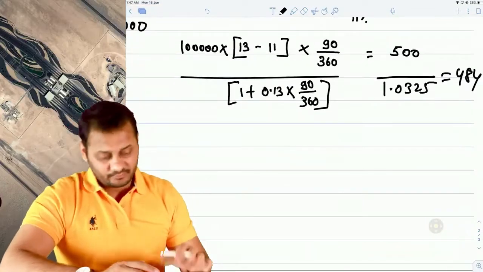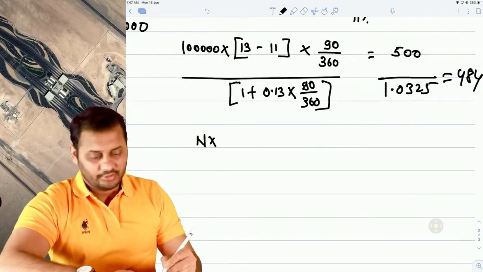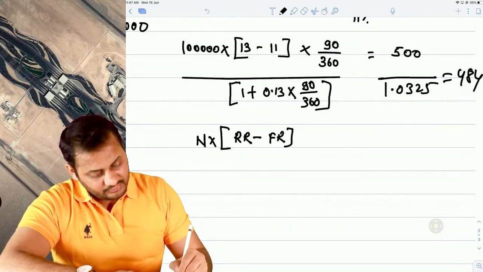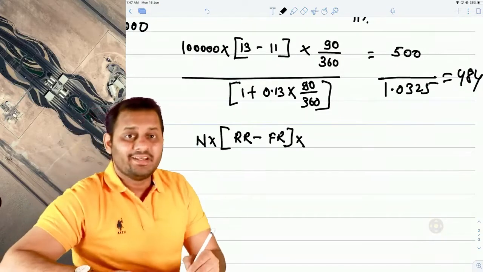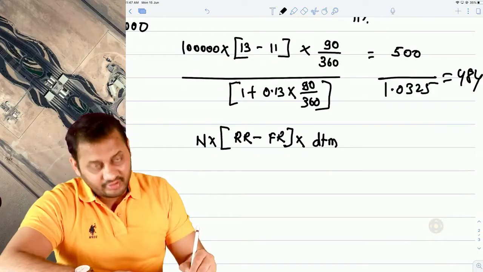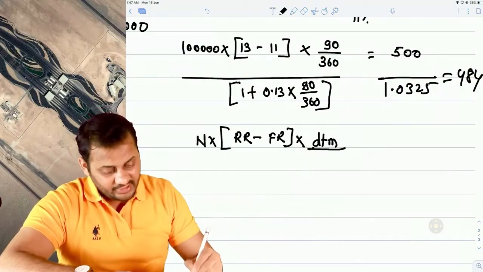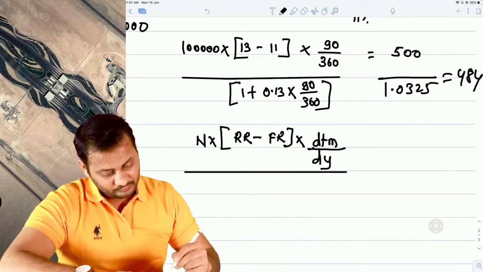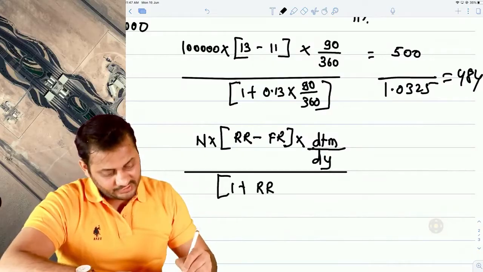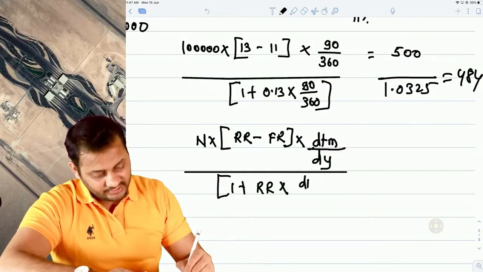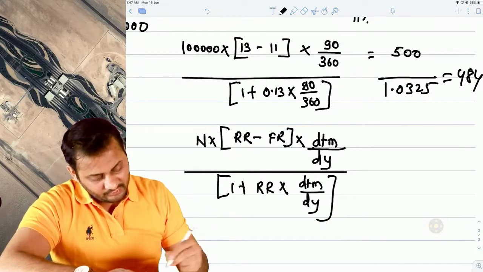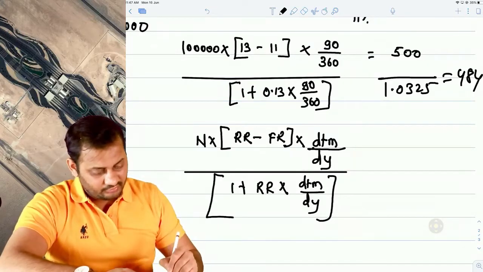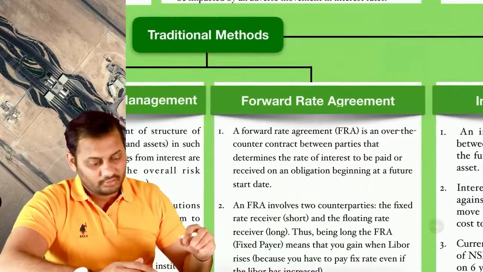But what is the formula? Have a look. 1 lakh means the notional principal amount, into 13% as the reference rate minus 11% as the forward rate, into 90, meaning the days till maturity, that is how many days are left till maturity, and days in a year is dy. Then divided by 1 plus reference rate multiplied by days till maturity divided by days in a year. So how difficult is this formula to understand? If you understand the logic, there is no formula that you will have to mug up. Let's have a look here.